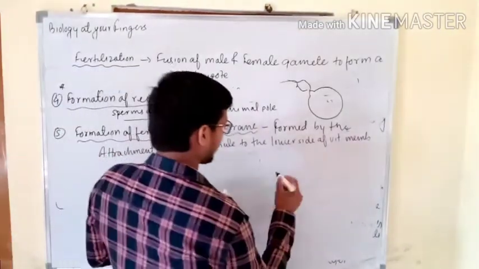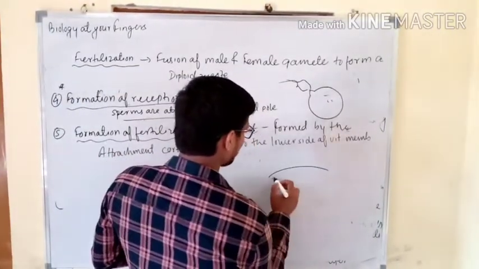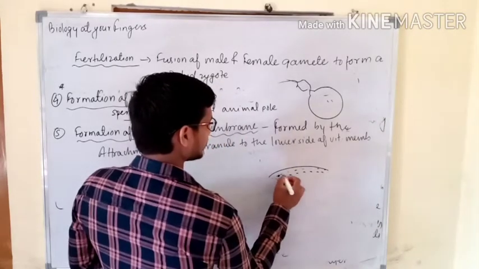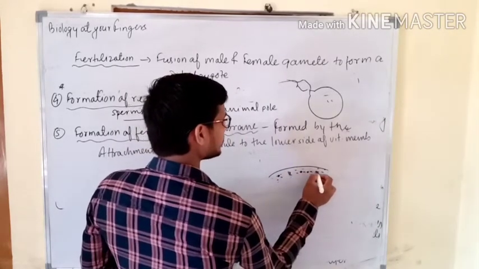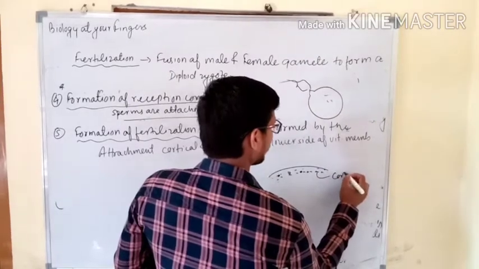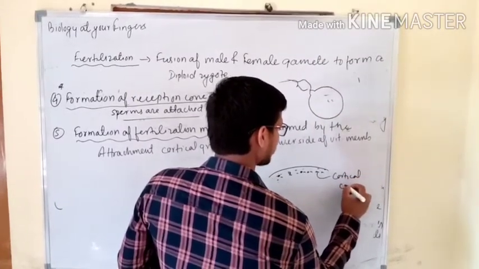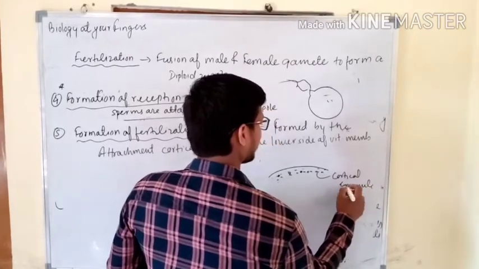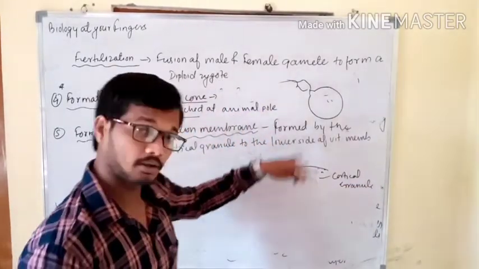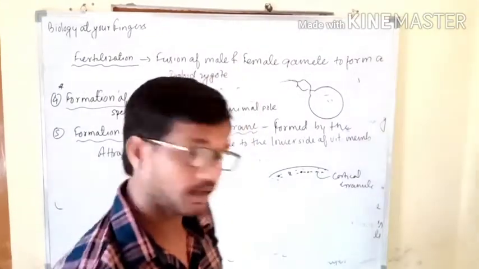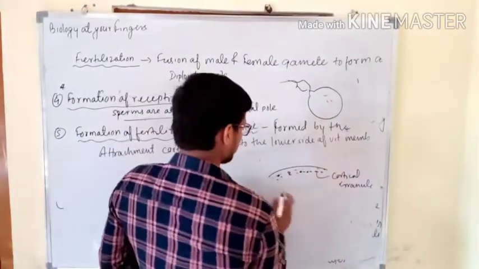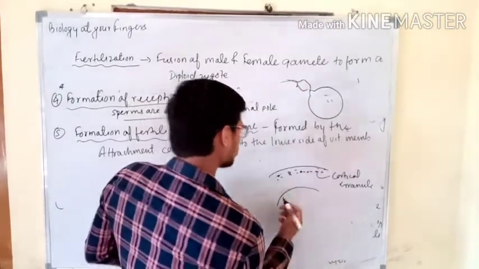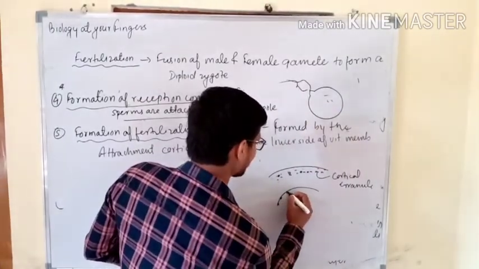Let's quickly recap. This was the vitelline membrane, and as you know that this was the cortical region, and in cortical region there were cortical granules. So these were the cortical granules, and these cortical granules are just on the lower side, and when this vitelline membrane moves in the upward direction, these will also move and will be attached here.